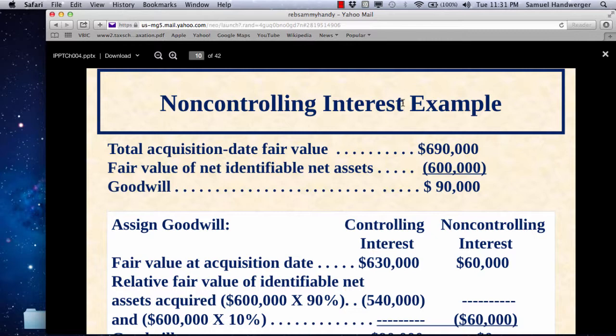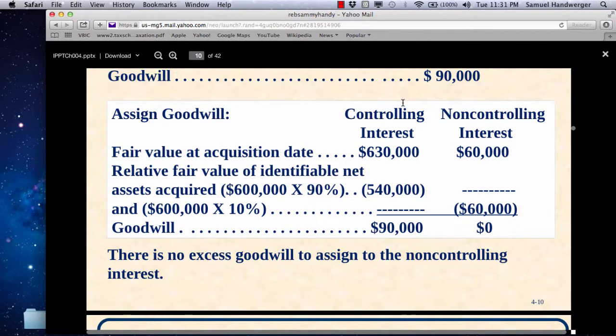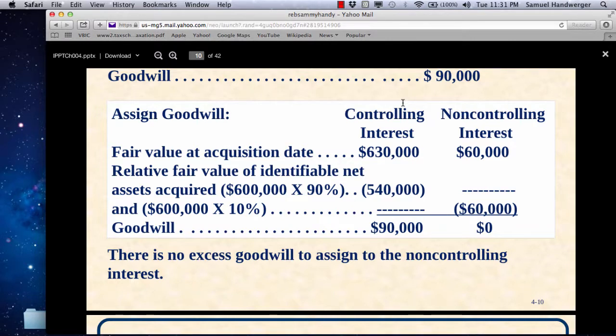The fair value of all the assets, net of the liabilities, is $600,000, goodwill $90,000, and we allocate that goodwill as you see here. It belongs to the parent. After all, the parent paid for the goodwill. The remaining 1,000 shares have no goodwill assigned to them, because there is no goodwill based on what we know the value of those shares to be.